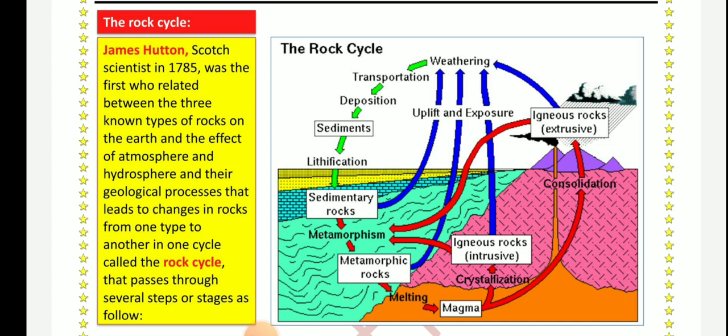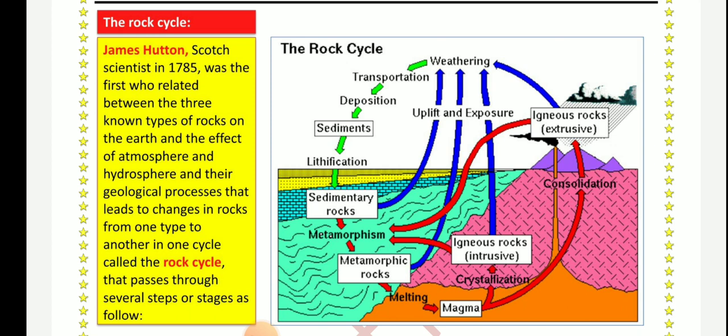If we look here at this diagram, we will find that the igneous rocks are affected by weather. So the grains or the fragments are transported and deposited as the sedimentary rocks after lithification.